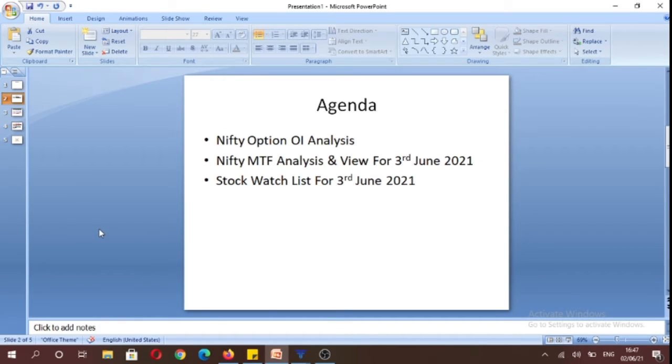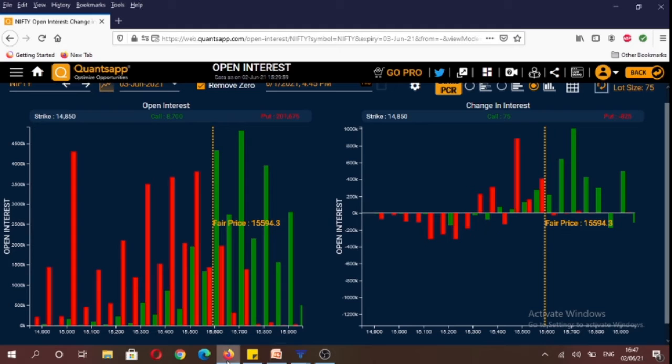The purpose for making this video is to analyze Nifty options open interest data. We would be analyzing Nifty on multiple time frames and framing a view for tomorrow, that is 3rd June. Apart from the index, we would also be discussing our stock watch list for tomorrow. So let's start by analyzing Nifty options open interest data.